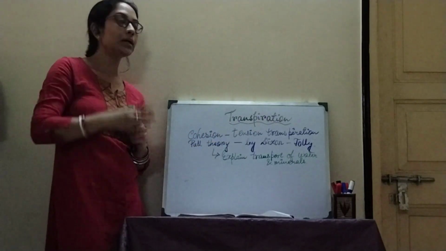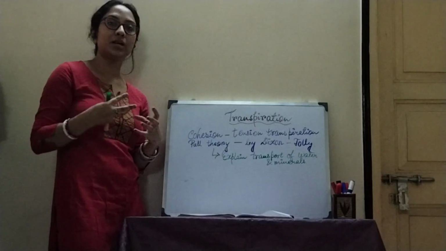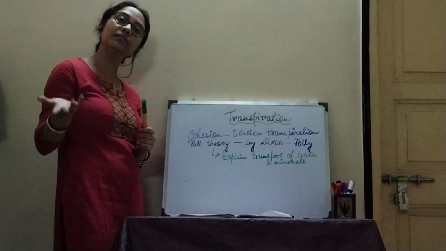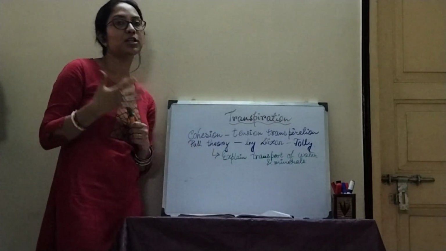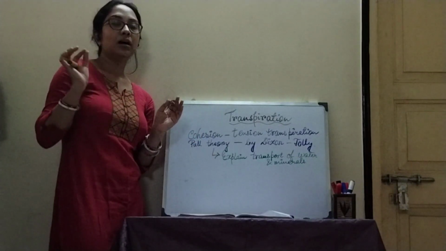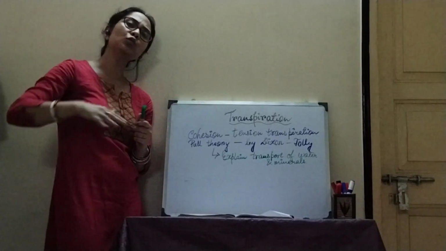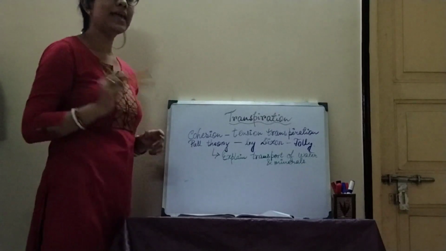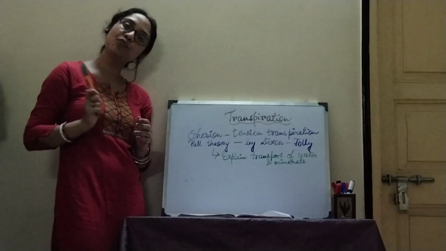So, what is cohesion, tension, transpiration, pull theory? Here, cohesion is a mechanism of attraction between two molecules. It may be two water molecules or other molecules. And this cohesion-tension transpiration pull theory is mainly the major theory on which the total transpiration process relies. This theory explains mainly the transport of water and minerals in case of plants.